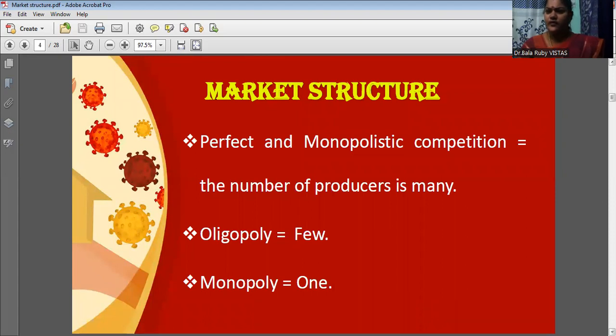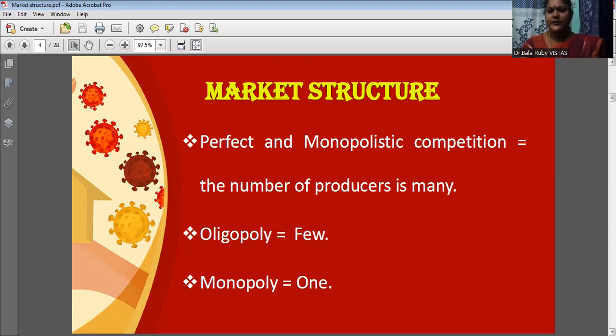Then monopoly, see, mono always means single or one. So if there is a single seller or a single producer, this is known as monopoly. Then in the case of duopoly market structure, duo means two. So if there are two sellers in the market, it is known as duopoly.